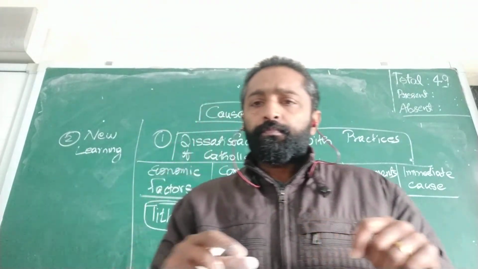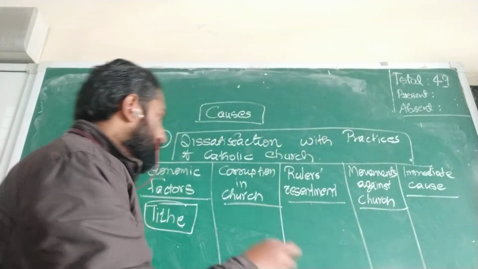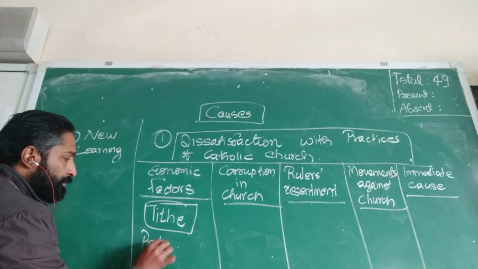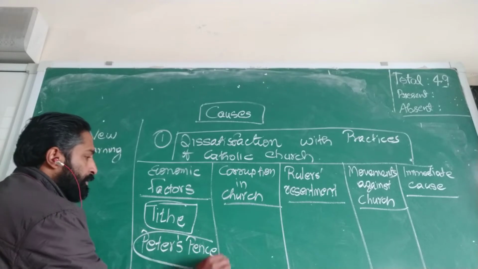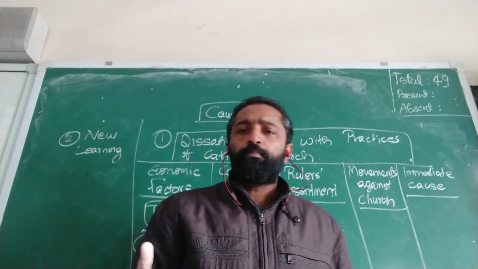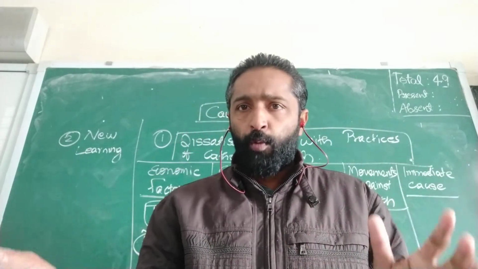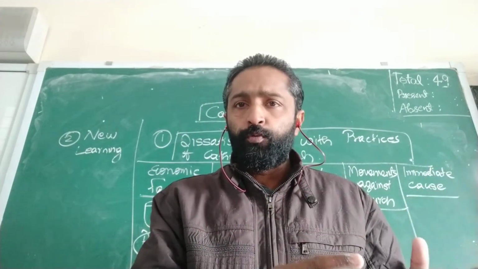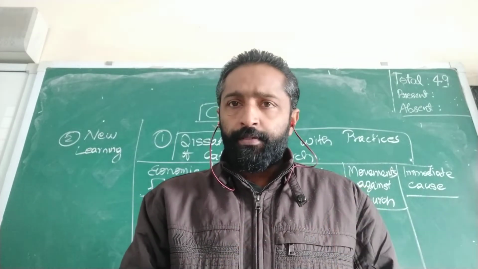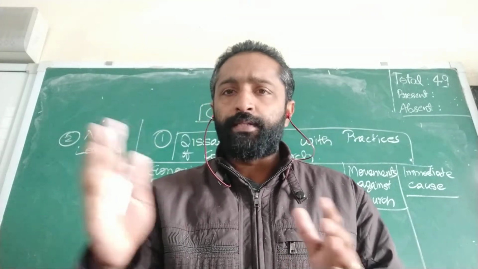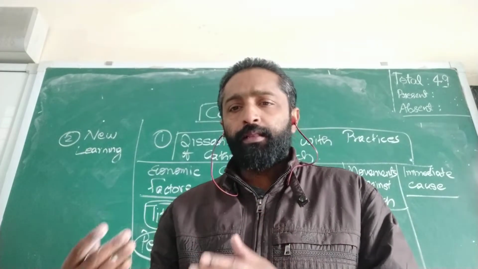And there was something called Peter's pence, which means the sum collected by the priest. So the church had vast properties and huge income. 1/10 of the income of a person must be given to the church, known as tithe. And Peter's pence means the sum collected by the clergy.